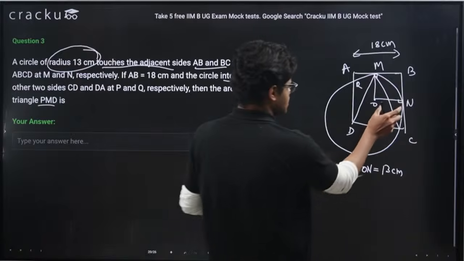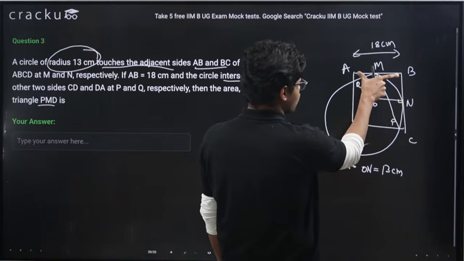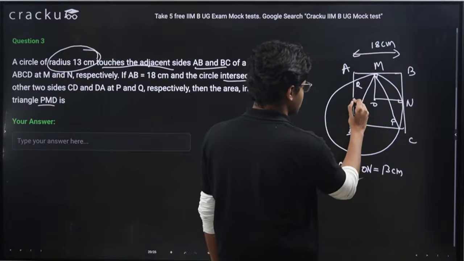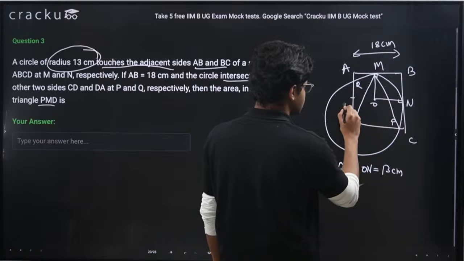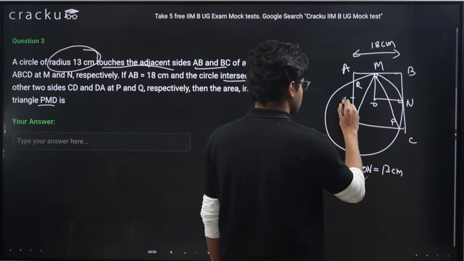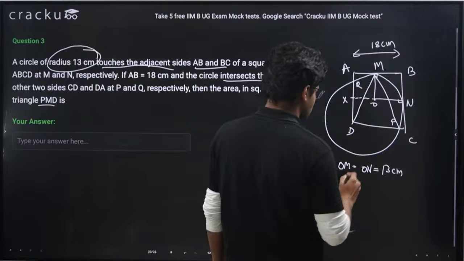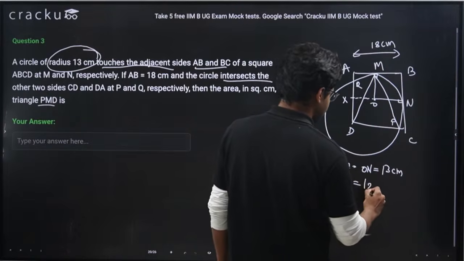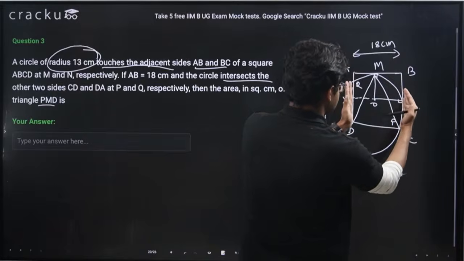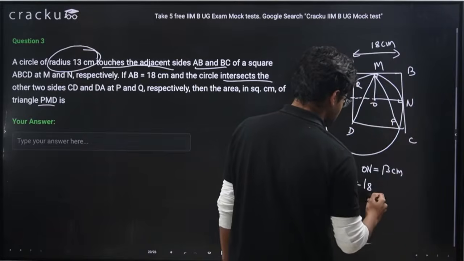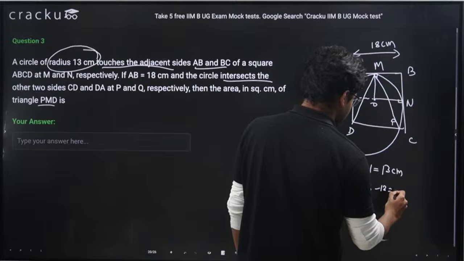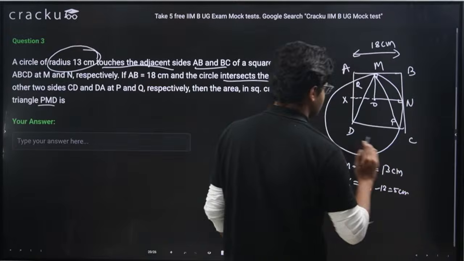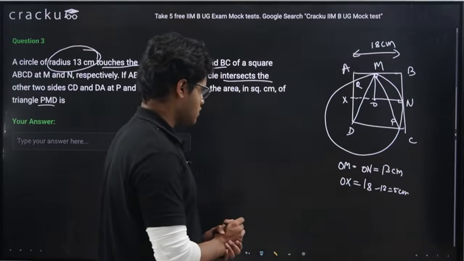Which means if this is 13, this whole is 18, what is the length of this? Let's say this is X. Means what is the length of OX? OX will be equal to 5, right? Because XN is 18 centimeter, ON is 13 centimeter. 18 minus 13 equal to 5 centimeter. Okay. Fine.